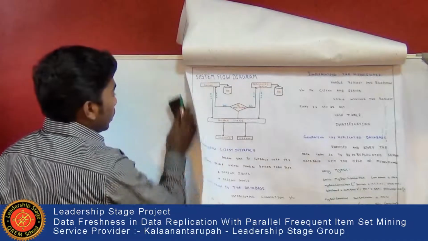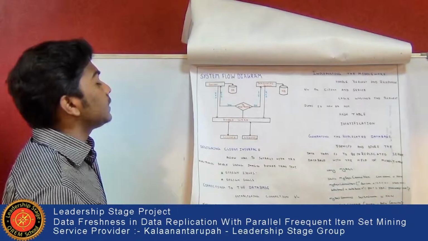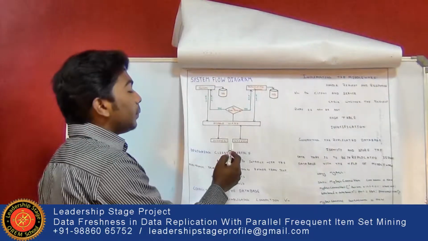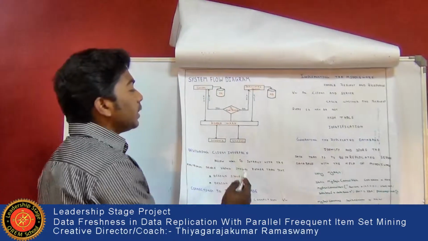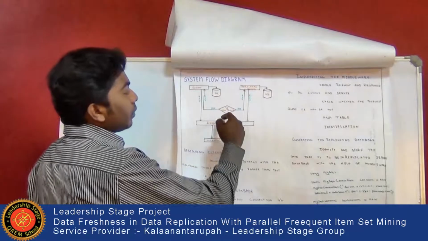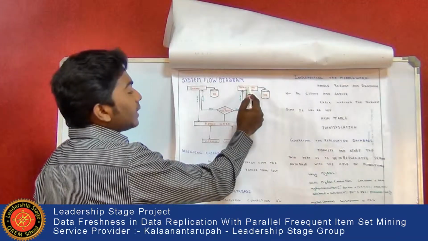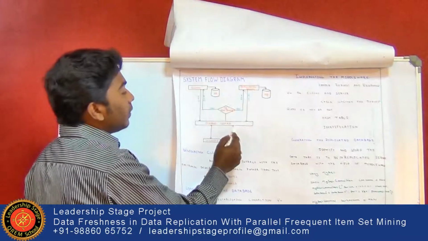And the fourth module is generating the replicated database. In this, once the priority of a data query exceeds the limit, the middleware informs the replicated server. For this, the replicated server requests the data from the server through the middleware.